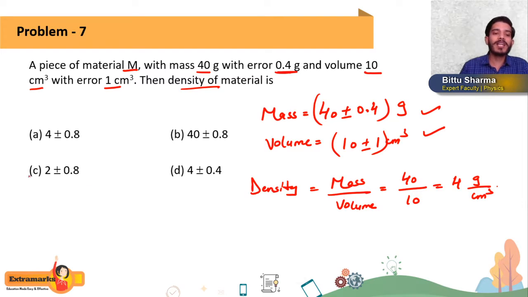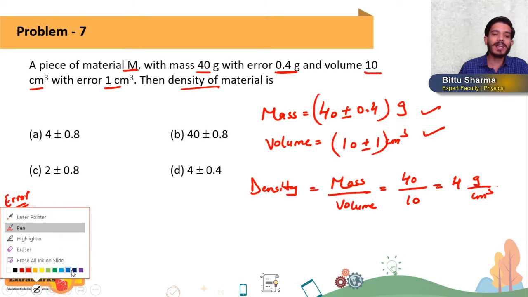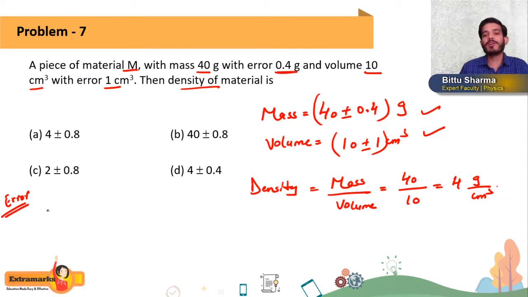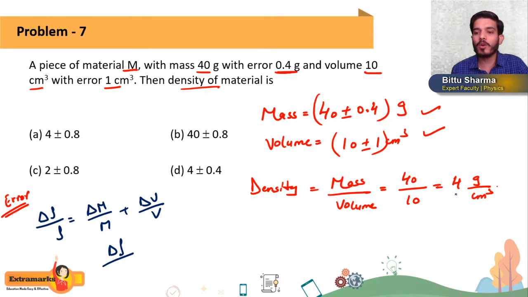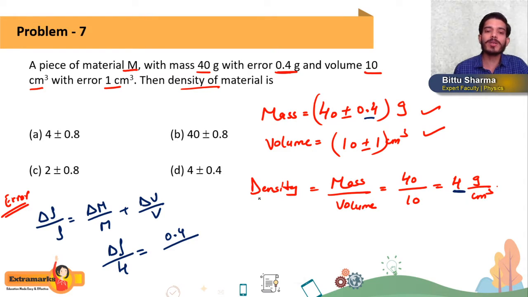Now we will calculate the error. How to calculate error in density, students? Again, density is mass by volume. So for case of division, I already explained, delta rho by rho is equal to delta m by m plus delta v by v. Getting or not? Now delta rho, error in density we have to calculate, divided by rho. Actual density is 4, equal to delta m, error in mass, 0.4 divided by mass 40, plus the error in volume 1 divided by actual volume 10.